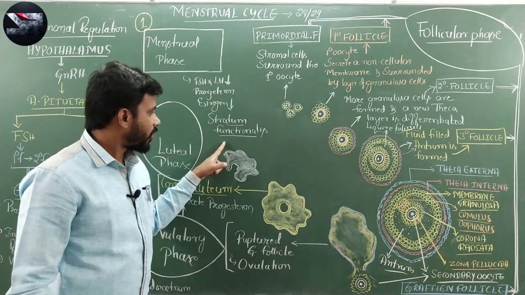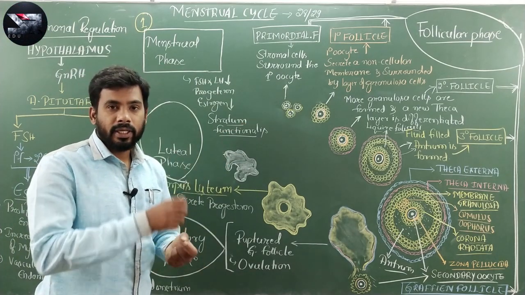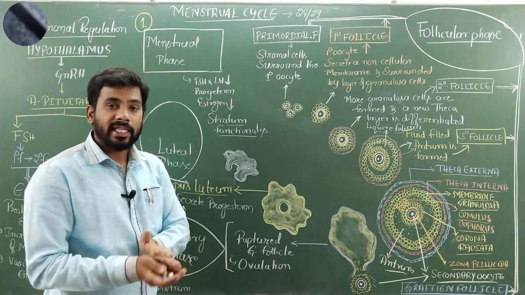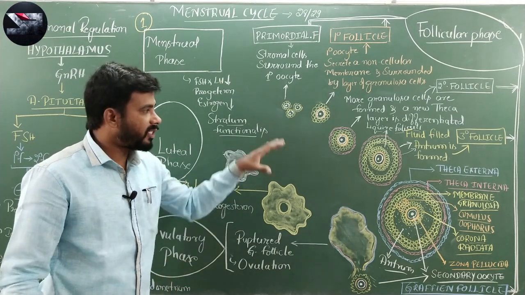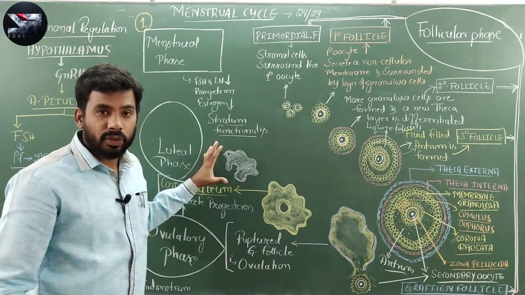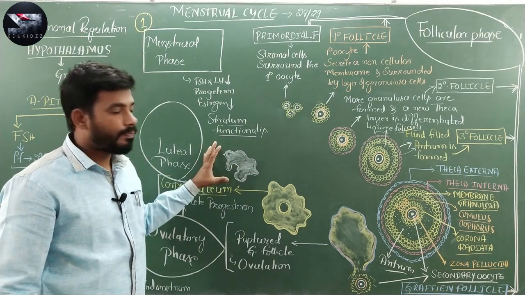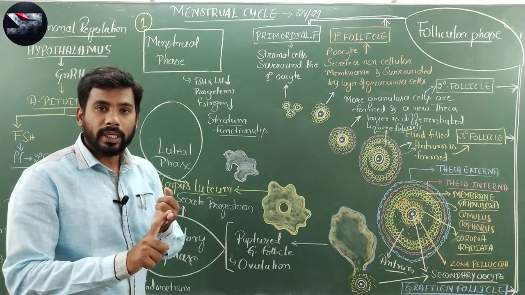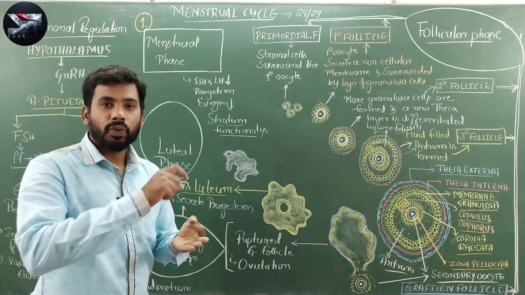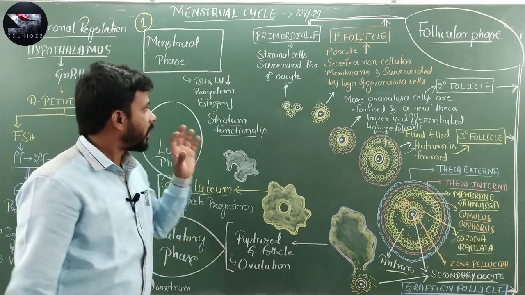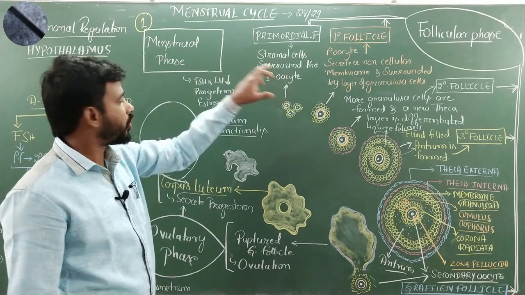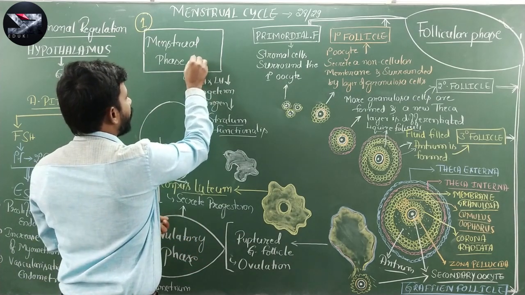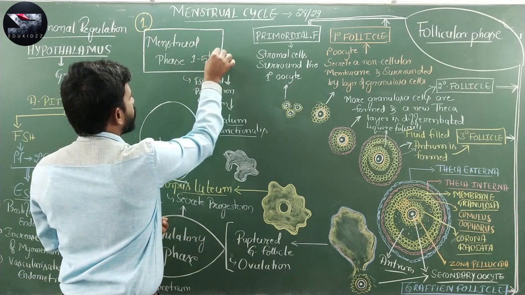This ruptured endometrium along with the blood. So, bleeding also occurs. Why? Because contraction of arteries occurs, as well as contraction of the myometrium which is present in the uterus. The uterine muscle also contracts, and that finally causes the release of blood, mucus and ruptured endometrium through the cervical canal and vagina. That process is called menstruation, and that phase is called the menstrual phase, and it is for about the 1st to 5th day of the menstrual cycle.